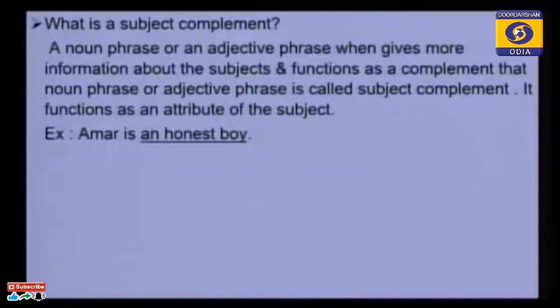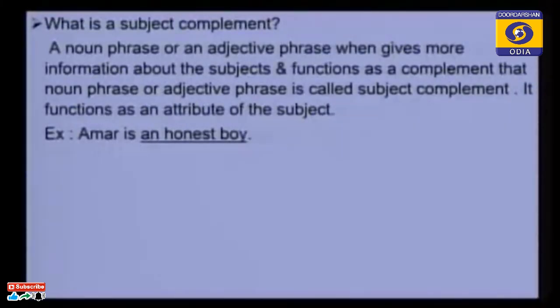So an honest boy is a complement. Without an honest boy, we cannot say this is a complete sentence. So what we learn is that a noun phrase can be used as a subject complement. It functions as an attribute of the subject.